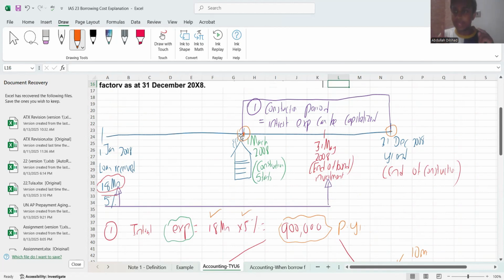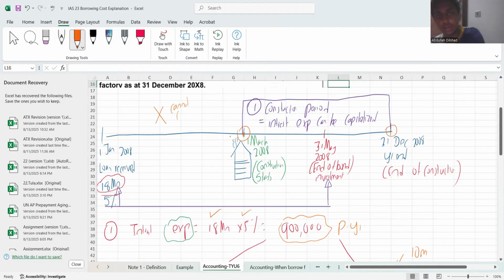So you can capitalize any interest expense from the beginning of the construction to the end of the construction, not any period before this. This period, you cannot capitalize.